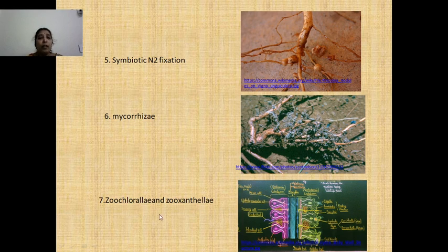And in zoochlorellae and zooxanthellae, the algal components live in the body parts of protozoans and supply food materials to the protozoans. The protozoans provide shelter to them. So there is again a mutual benefit between the two interacting organisms. This kind of mutually beneficial interaction between species is called mutualism.